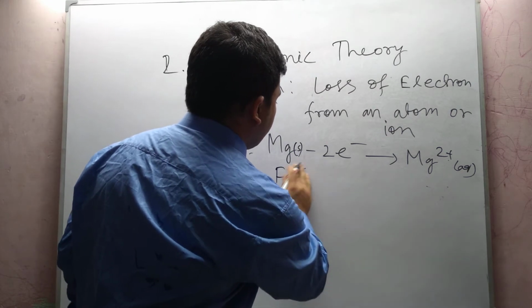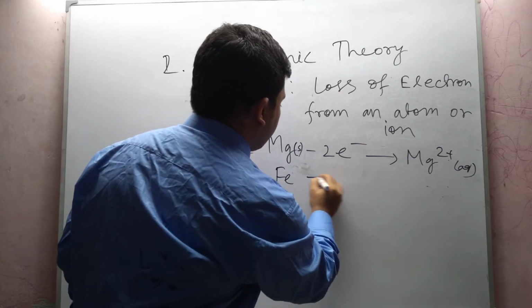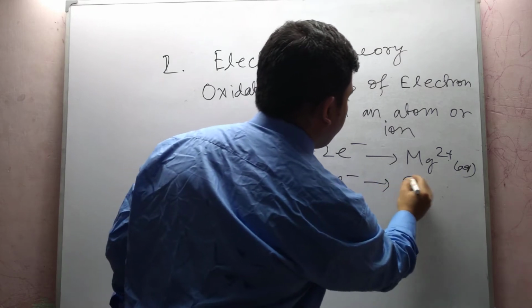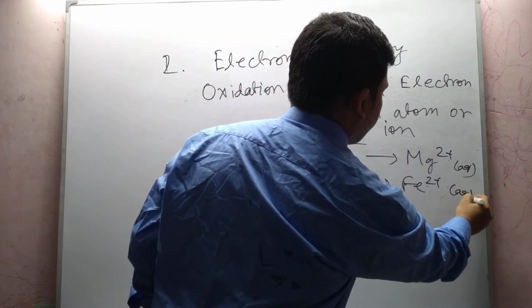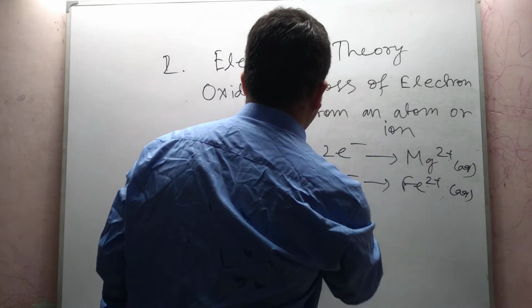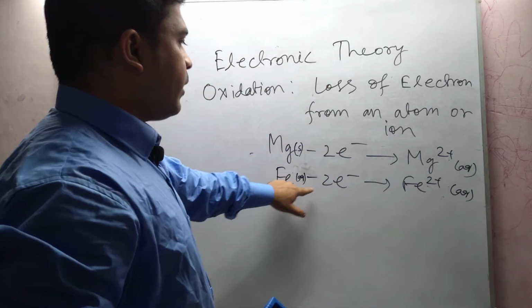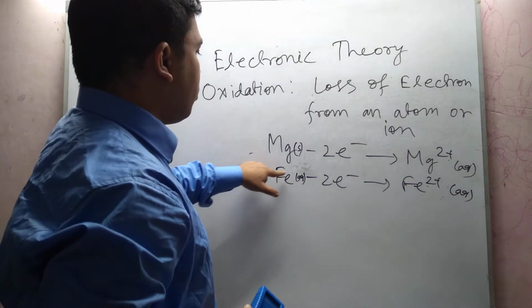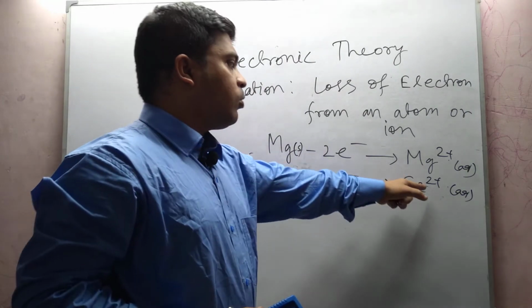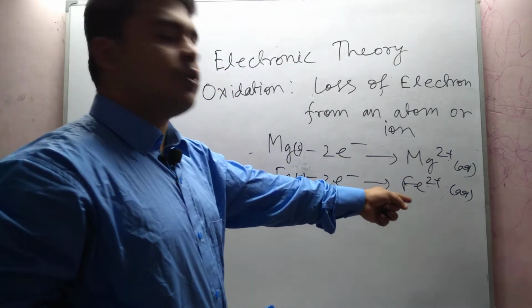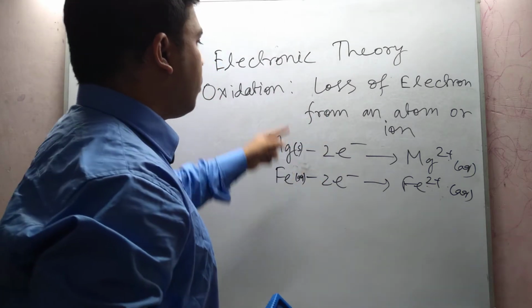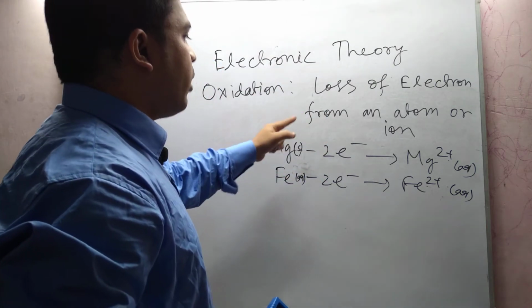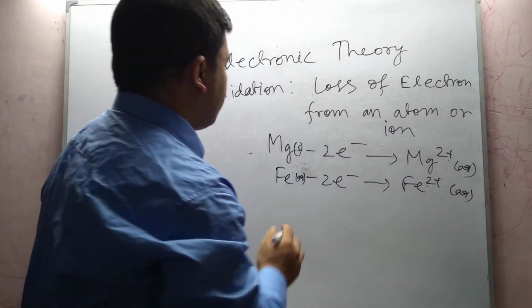For example, Fe loses 2 electrons to form Fe2 plus aqueous. So it is an example of an oxidation reaction, because iron is losing 2 electrons to convert to Fe2 plus. Therefore it is an example of loss of electron, and these reactions are examples of oxidation.